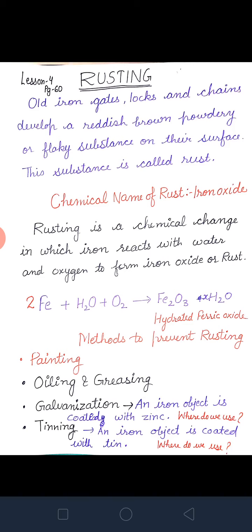Its name is hydrated. Here H2O shows water molecules, that is why it is known as hydrated. Fe2O3, ferric oxide. Hydrated ferric oxide. Now, this rust will damage your cooler.